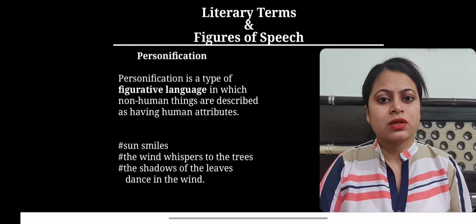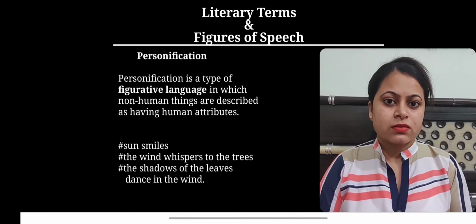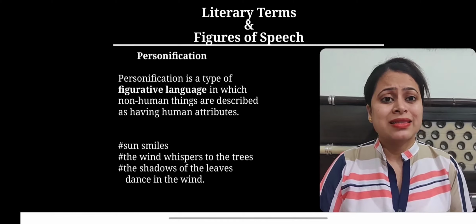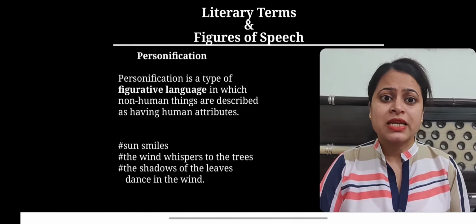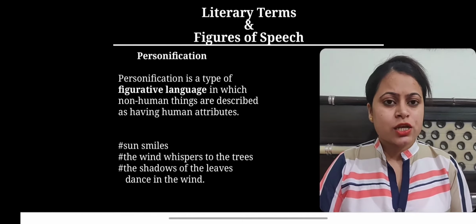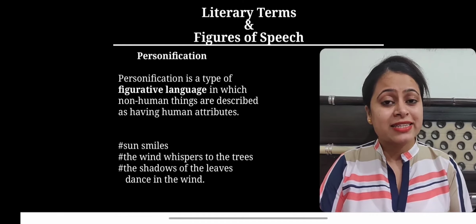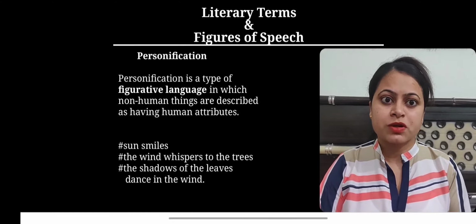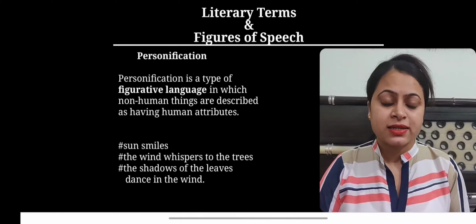Now, although literally these things can't happen, or we can't see them, like the sun can't smile, the wind can't whisper as it doesn't have a mouth, and leaves can't dance, they don't have legs. But by ascribing human attributes, smiling, whispering and dancing, to these non-human objects or entities.